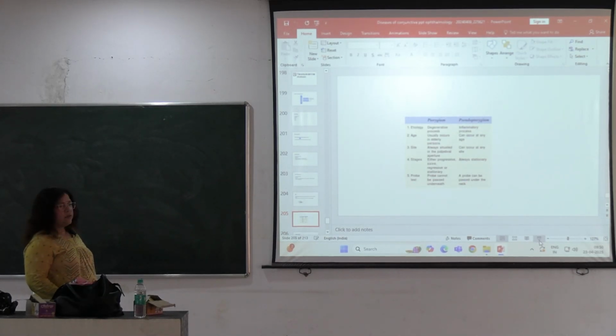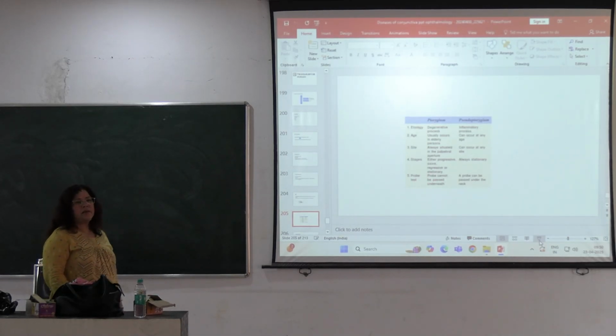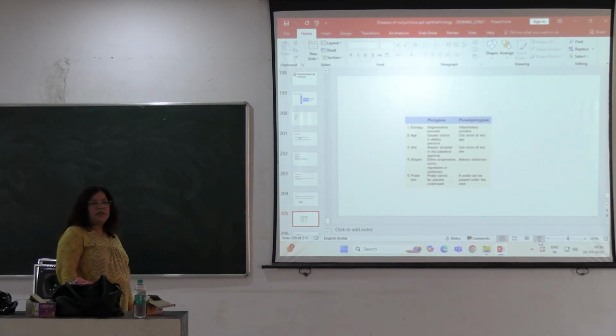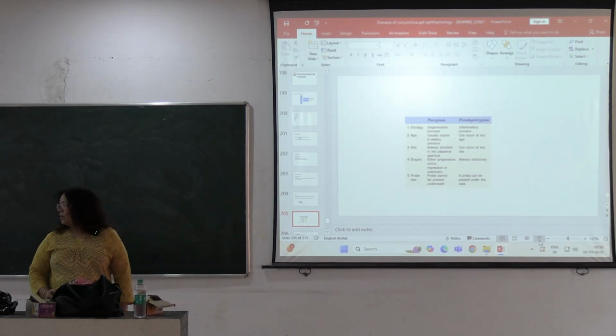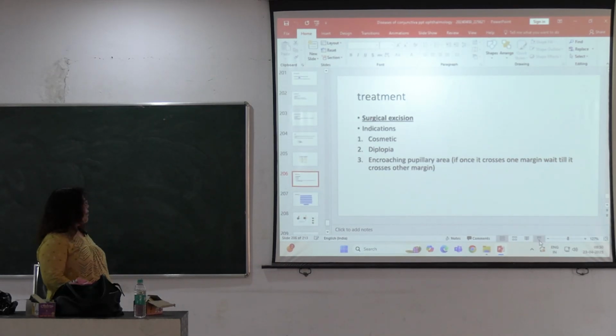Here the probe test is negative in case of pterygium, and in case of pseudopterygium it is positive. Then treatment.